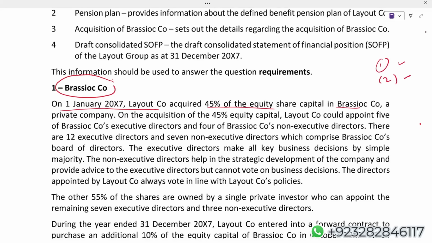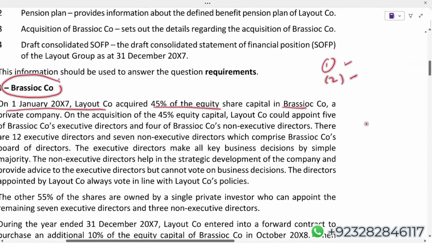The second point is you simply write that normally when an investor has more than 50% holding, it is assumed that the investor has control. First point was the definition of control.